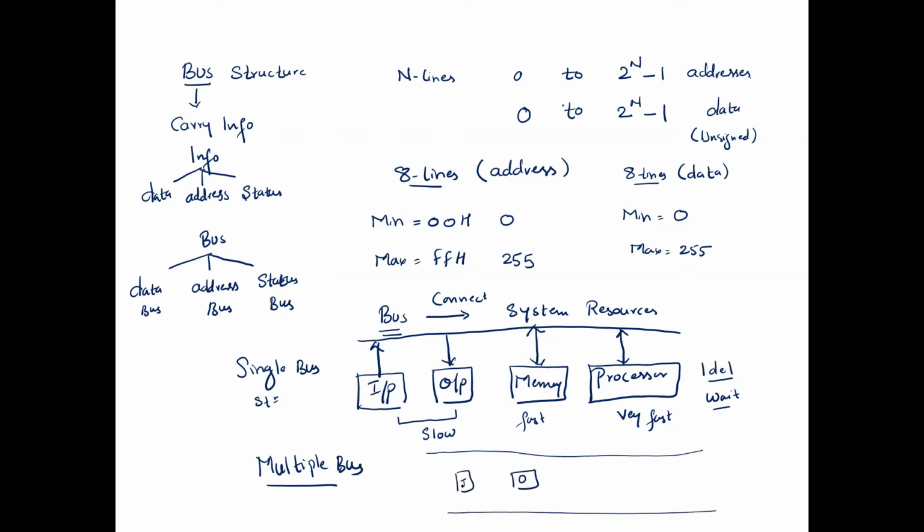Here we have the output device, and this is memory. And here we have a processor. Now, between the processor and memory we have a separate bus, and between the processor and the output and input devices we have a separate bus. Whenever the processor communicates with the IO devices, it does so through its IO bus, and here we have a memory bus. Now I'm going to explain the multiple bus.